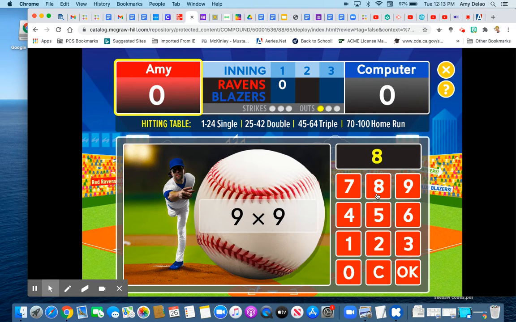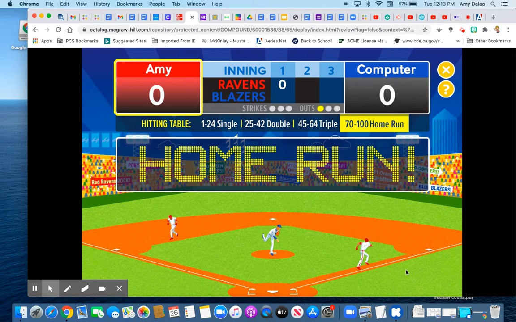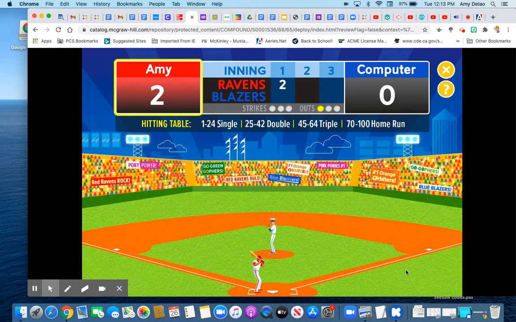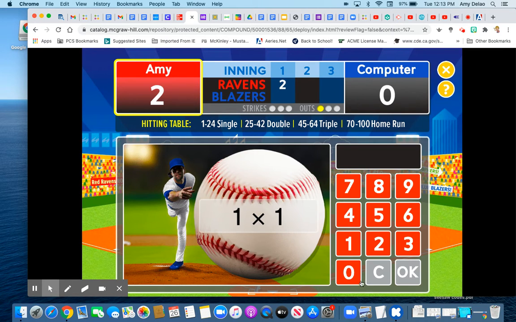9 times 9, oh my, that's a square number. It's 81. Wow, that's a home run. Yay, that's exciting. Okay, and make sure you take a screenshot. So I still have, I'm not out yet. I still have 2 more outs. So let's see. Still my turn.